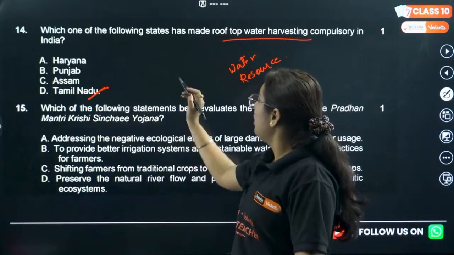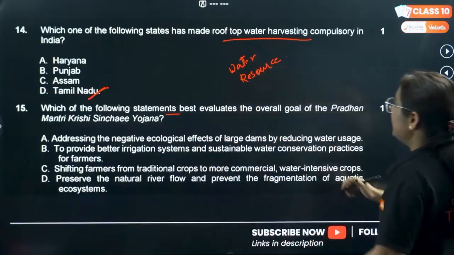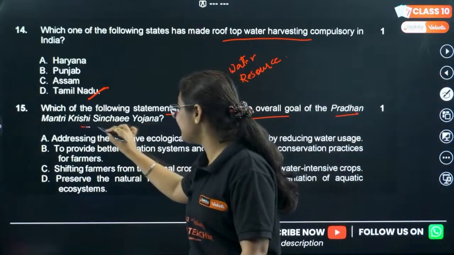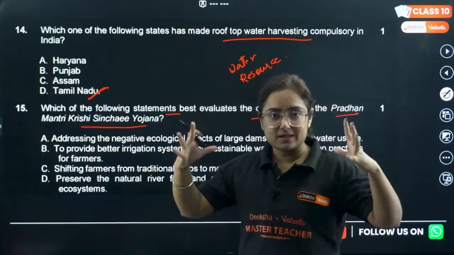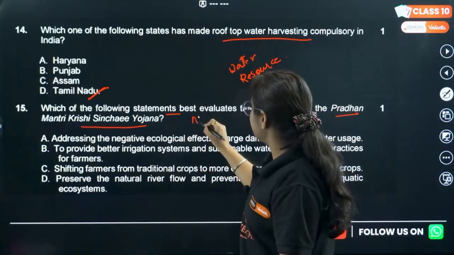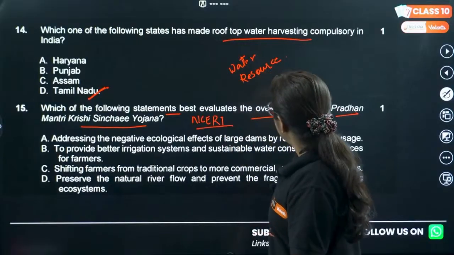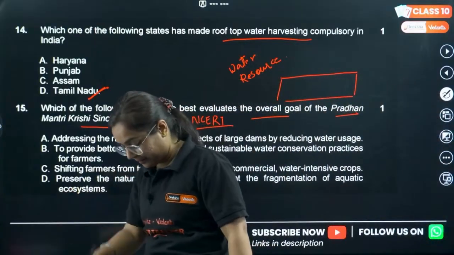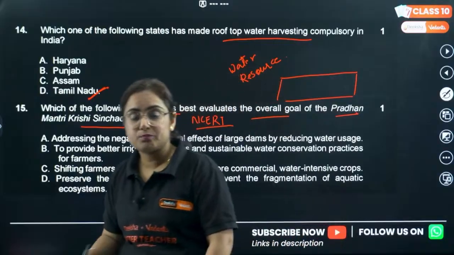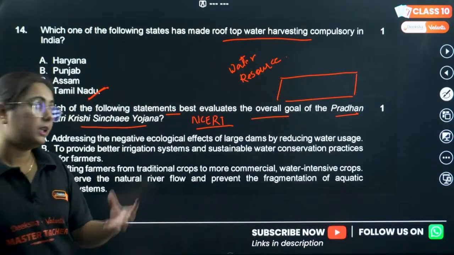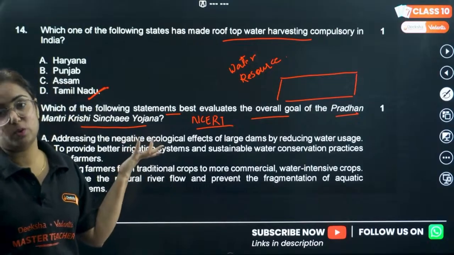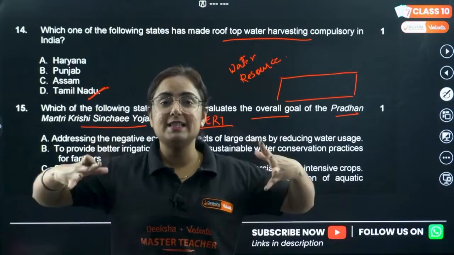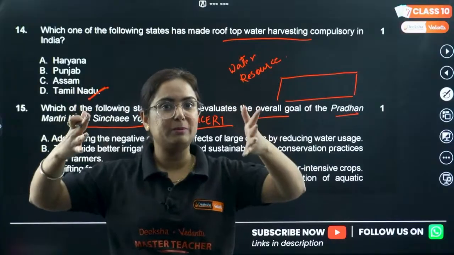Question number 15. Which of the following statements best evaluates the overall goal of Pradhan Mantri Krishi Sinchai Yojana? My bachas, pay attention. In the new NCERT there is a box given which talks about Pradhan Mantri Krishi Sinchai Yojana. If you are reading the old NCERT, if you are not making yourself updated, then there are chances you might miss this type of question. So just a wake-up call to all the students. Read NCERT thoroughly, and you know what I mean by thoroughly.